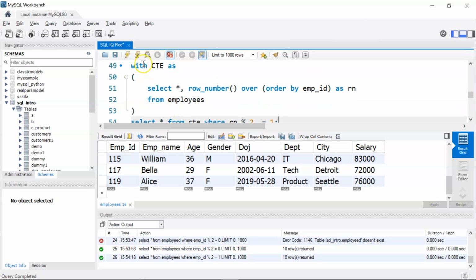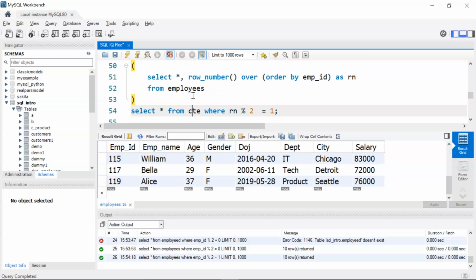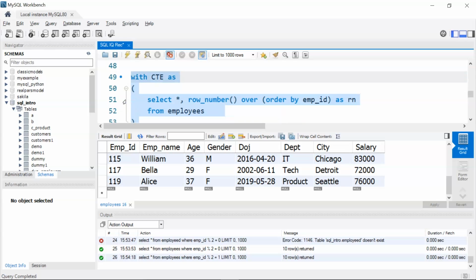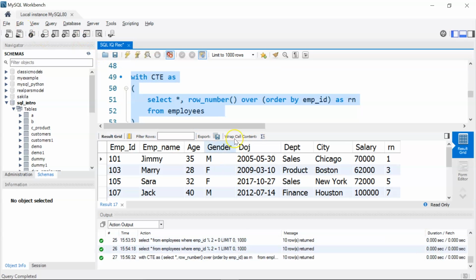So I have my common table expression where I am going to create a row number column named as RN, and this row number column is based on my employee ID column, which is sorted in ascending order, and from that I'm going to filter only those row number values that are not divisible by 2, or I'm going to print only the odd records from the table. So let's run it and see the results. There you go.